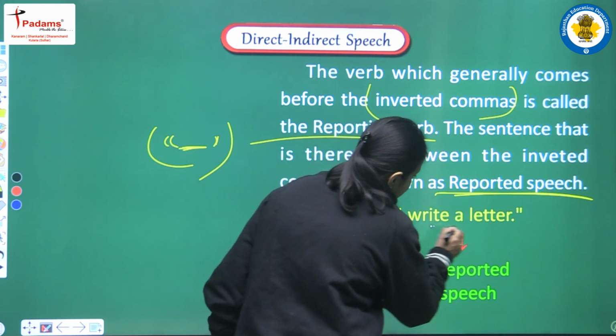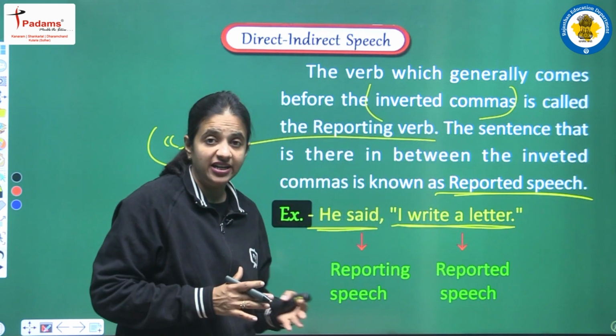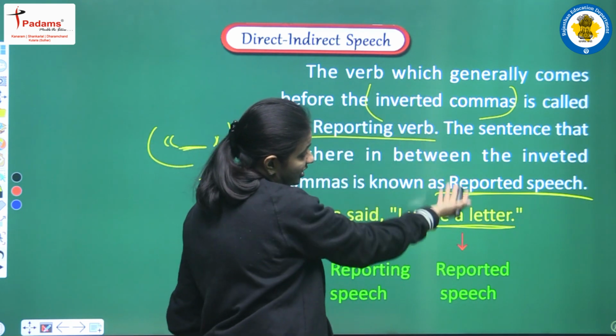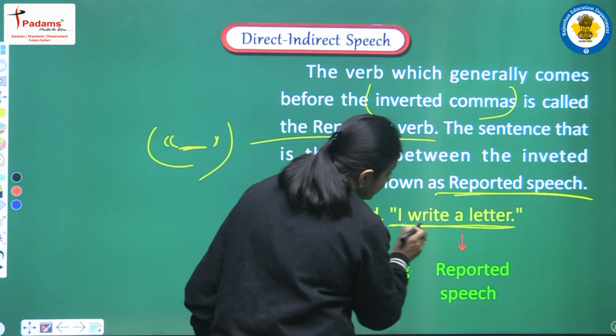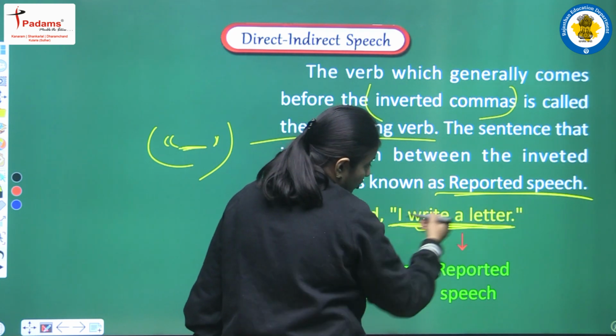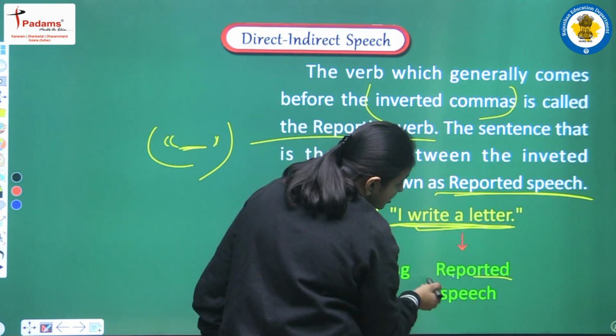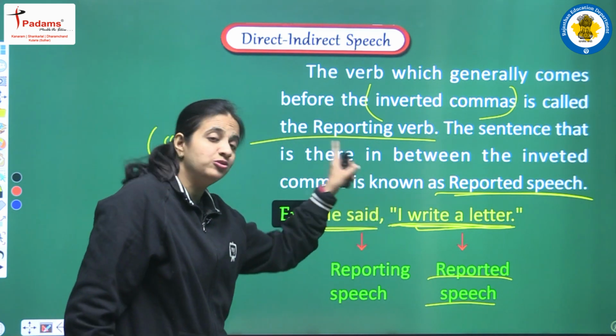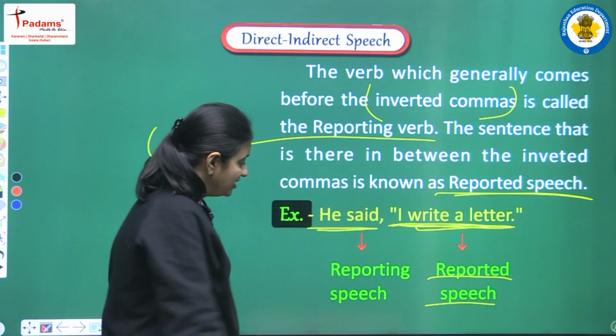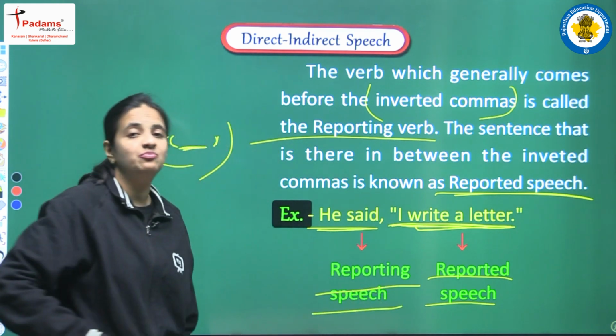Now according to what we have discussed earlier, the part that is in between the inverted commas is known as reported speech, right? And the part that is outside the inverted commas is known as reporting speech.